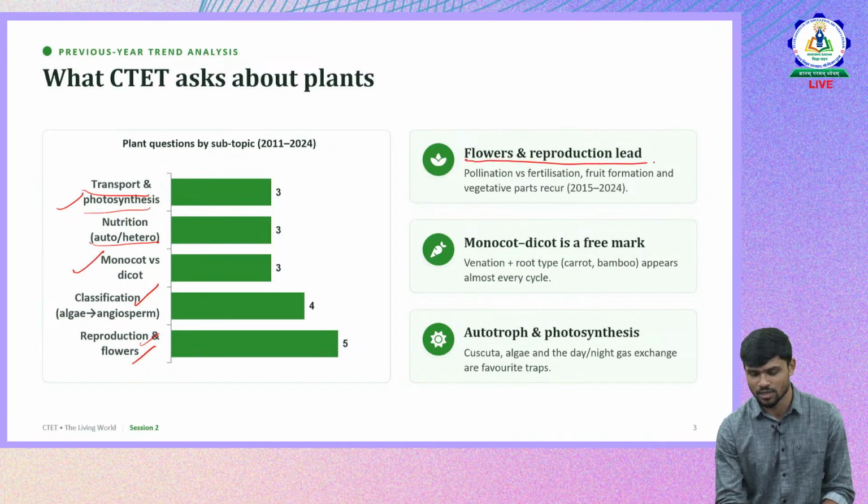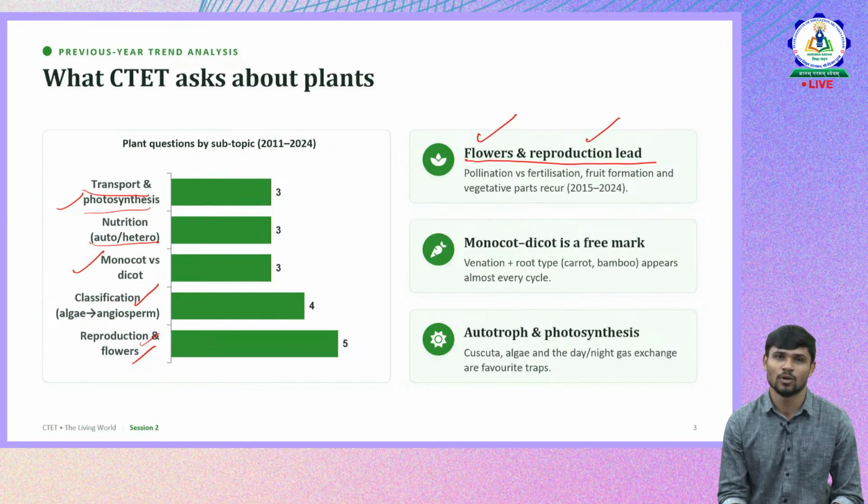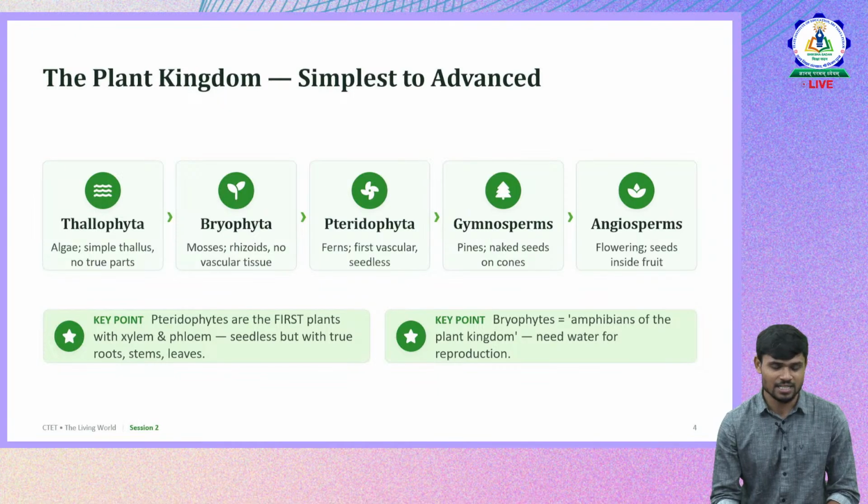Flowers and reproduction: how flowers are formed, what the function of a flower is, the anatomy of the flower, and how reproduction happens in plants. All these are very important concepts in this topic. So let us move forward and continue with the conceptual discussion here.